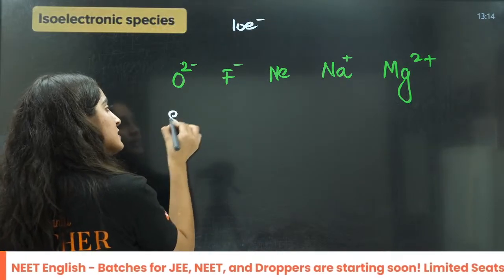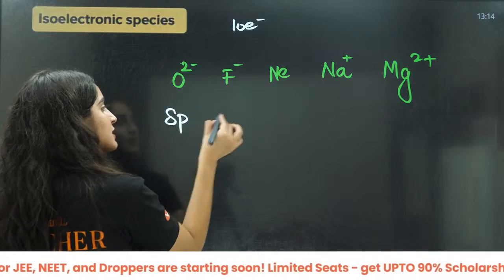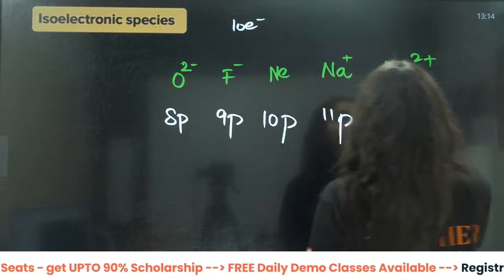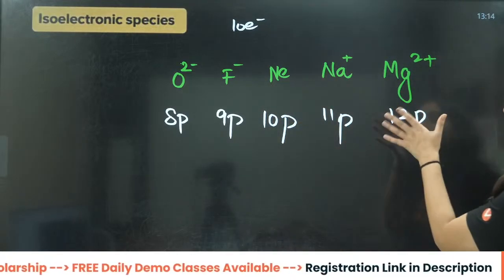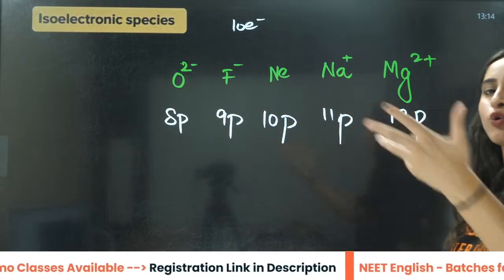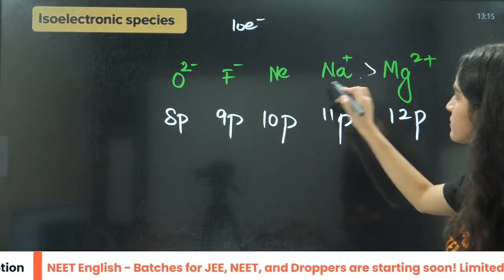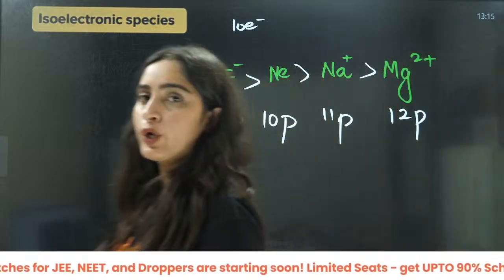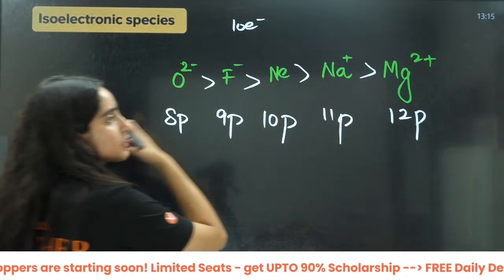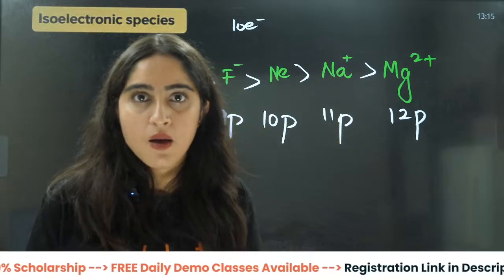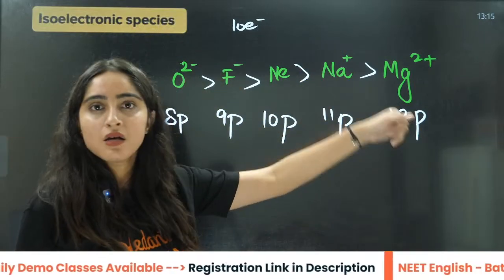Right? Here proton is 8. It has 8 proton. It has 9 proton. It has 10 proton. It has 11 proton. It has 12 proton. So that means more nuclear charge is acting on those 10 electrons. So here the size is going to decrease. Right? That is why I told you directly that as atomic number will increase, the ionic radius is going to decrease because the protons are more.